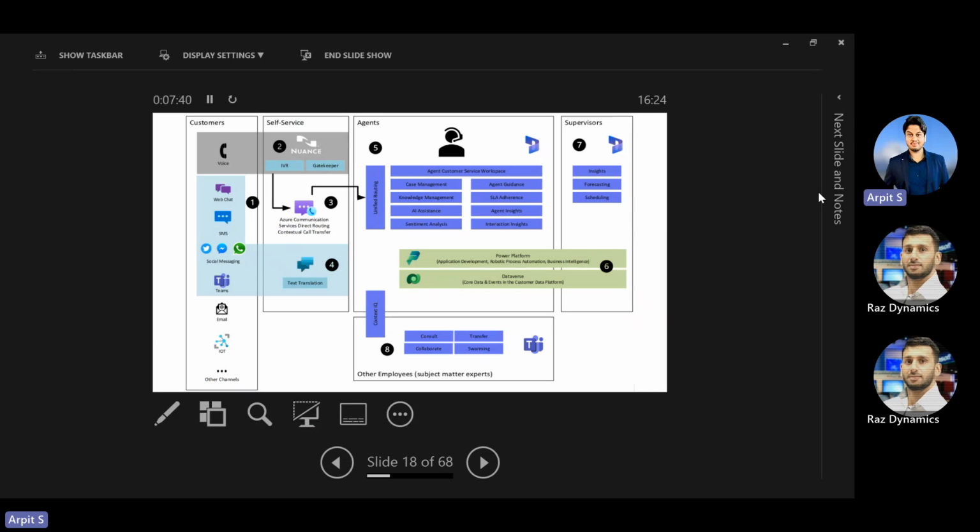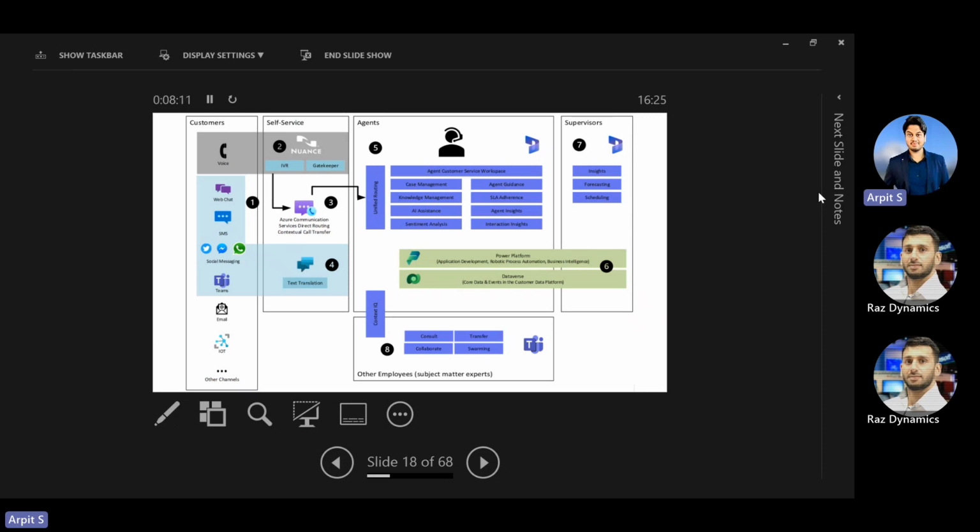Microsoft has recently announced a collaboration with Nuance, which helps provide biometric authentication if you are using IVR and so on. So this is basically used as a security middleware, and the agents have a lot of capabilities across all the channels, like case management, knowledge management, FAQs. These are all the modules Customer Service Dynamics 365 provides.